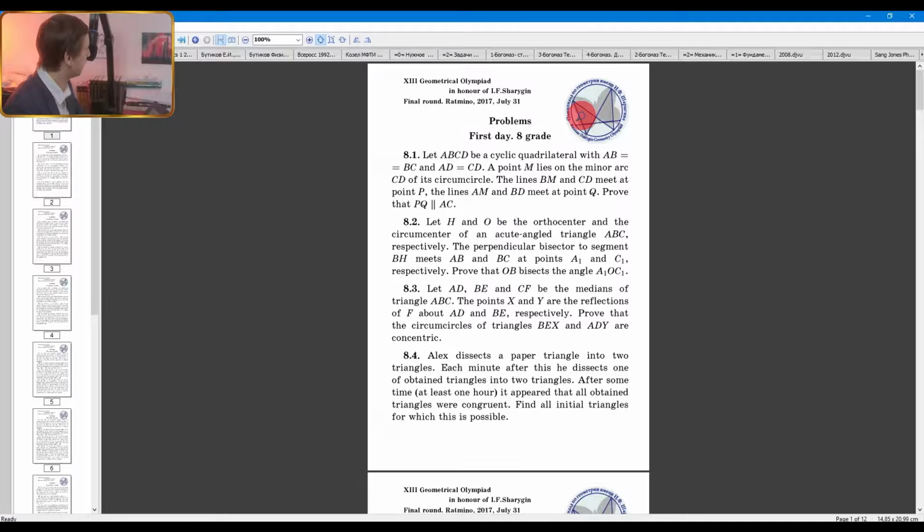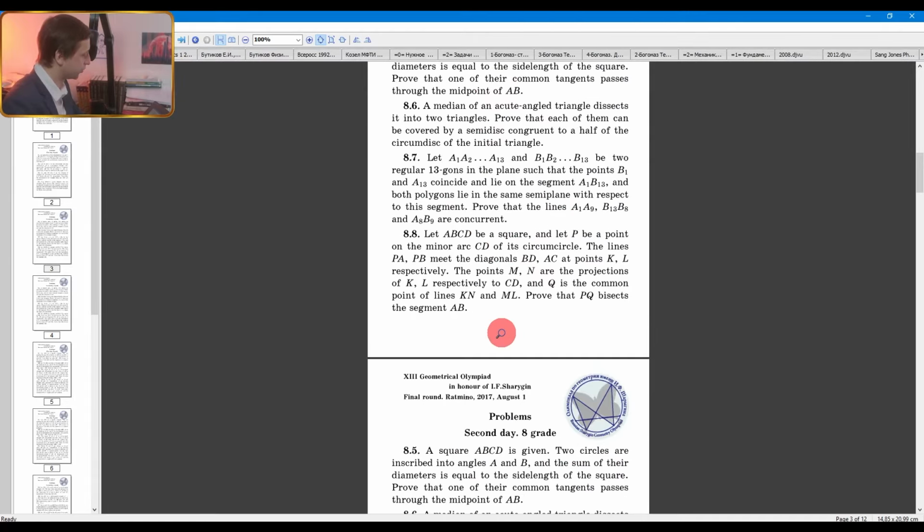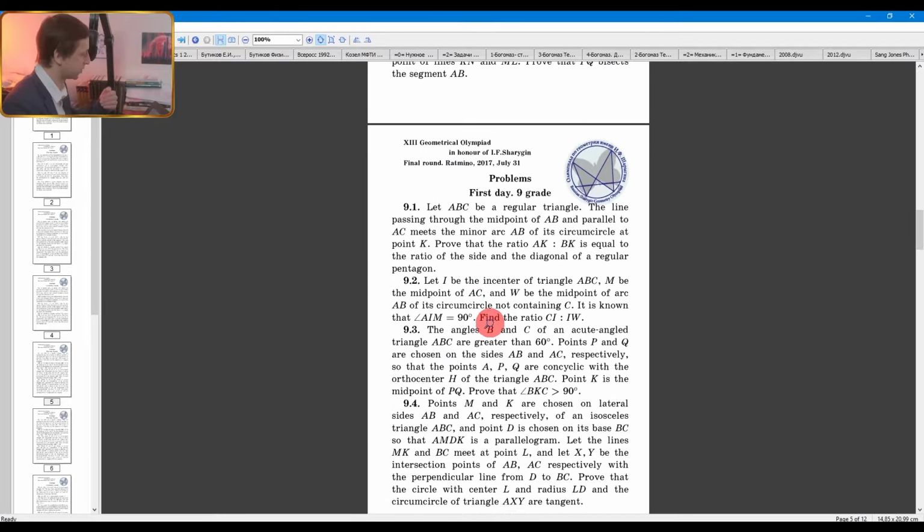Where do they come from? They come from national geometry Olympiads. In some countries, besides math competitions of the national level, they have geometry competitions of the national level, and this is an example of one. You see, you have for 8th grade 4 different problems. Probably kids are provided maybe 4 or 4.5 hours to solve it. Also, second day, also 4 different problems. The level of difficulty increases a little bit on the second day, as usual.